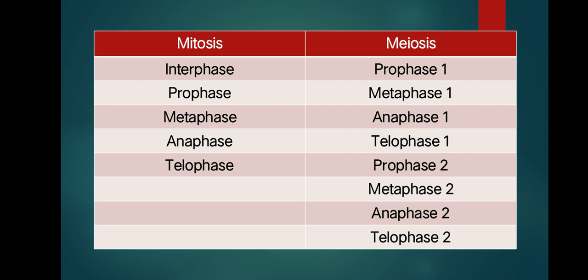So these are the stages of mitosis and meiosis. In mitosis, there are 5 stages, and in meiosis, there are 8 stages. In mitosis, the first stage is interphase, second prophase, third metaphase, fourth anaphase, and fifth telophase. While in meiosis, the first stage is prophase 1, second metaphase 1, third anaphase 1, fourth telophase 1, fifth prophase 2, sixth metaphase 2, seventh anaphase 2, and eighth is telophase 2.